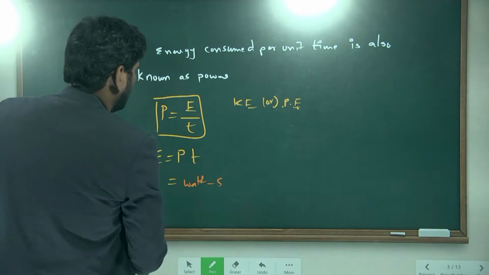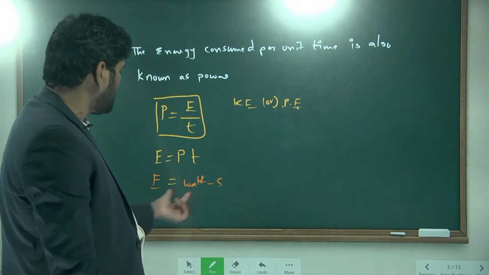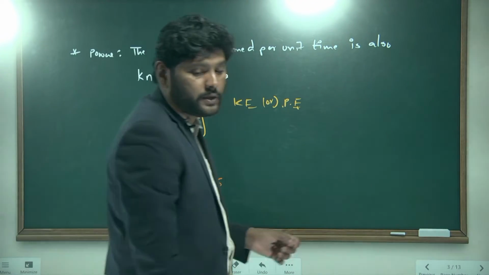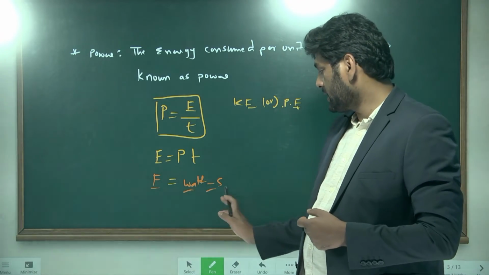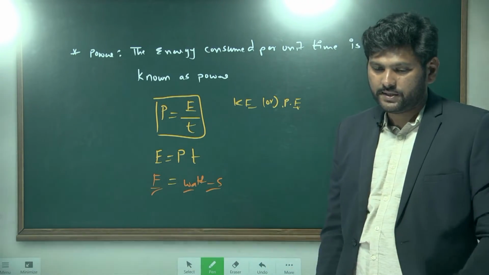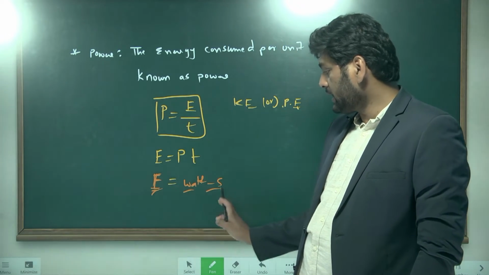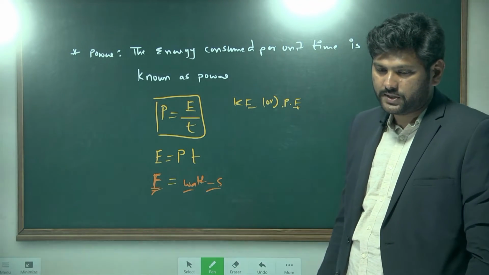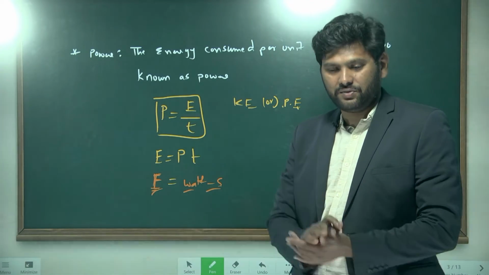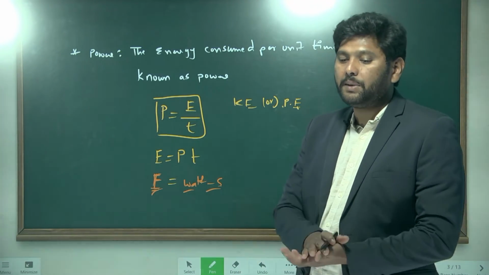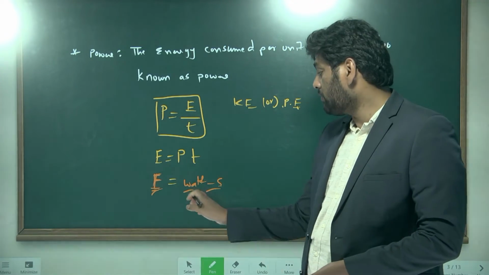Watt second is also which physical quantity units? Energy. So actually energy units are joules, but even sometimes you can represent the energy units in terms of watt second.